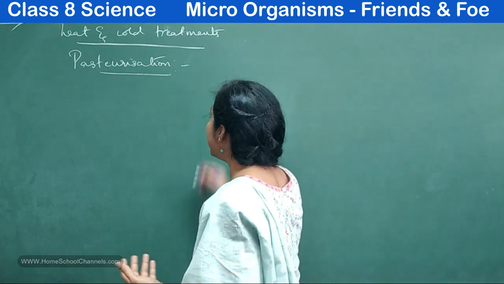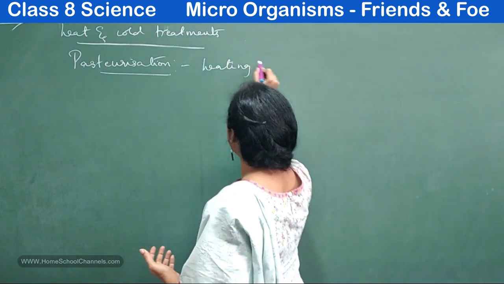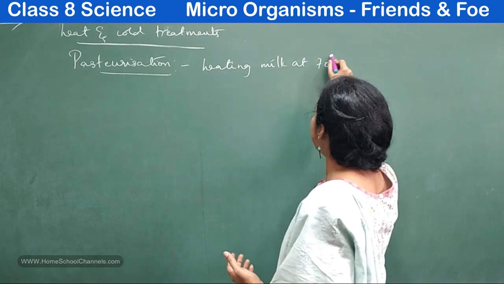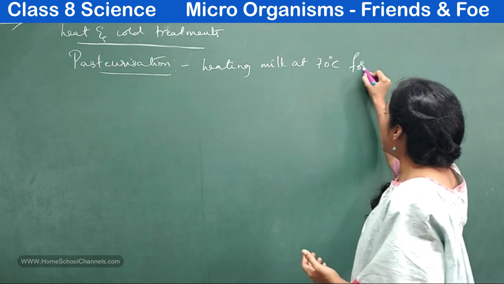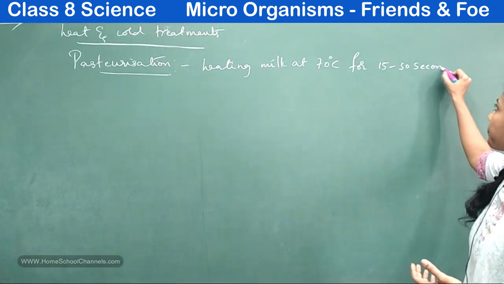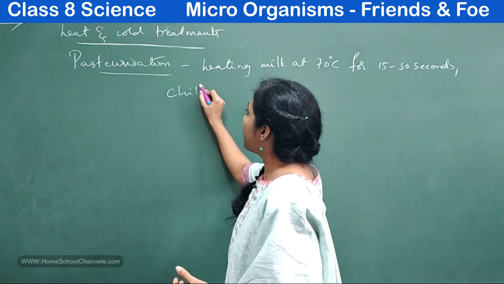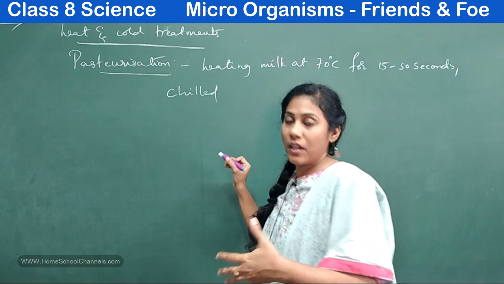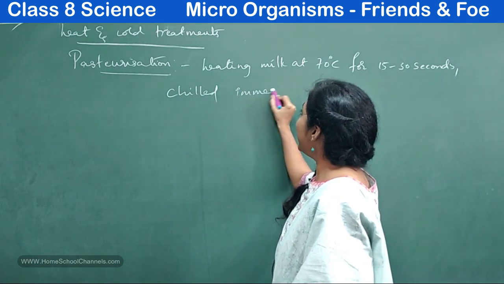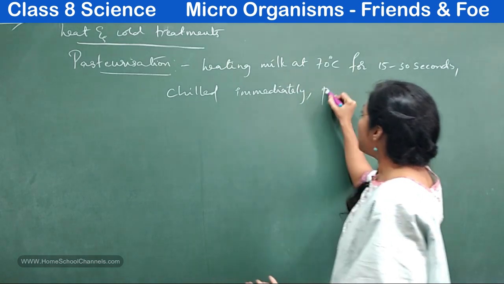So let me write its definition now. Heating milk at 70 degrees centigrade for 15 to 30 seconds, then chilled immediately. Chilled, that means cool it immediately. Clear?